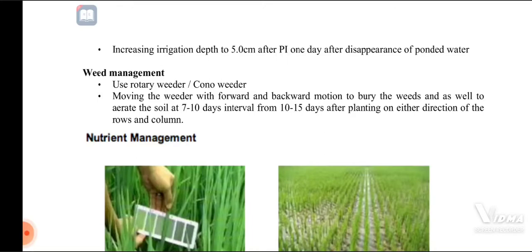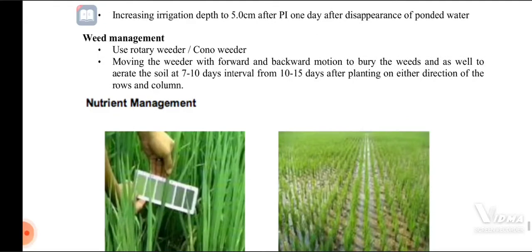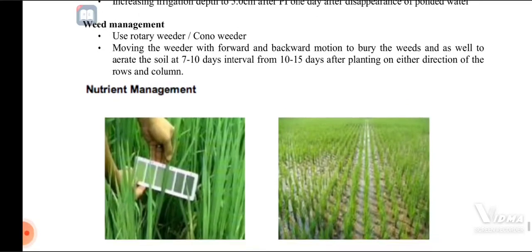This is a very necessary operation for aeration of the soil in either direction of the rows and columns. In the system of rice intensification the spacing is 25 by 25, so that type of plantation is an equal square system of planting on both sides.